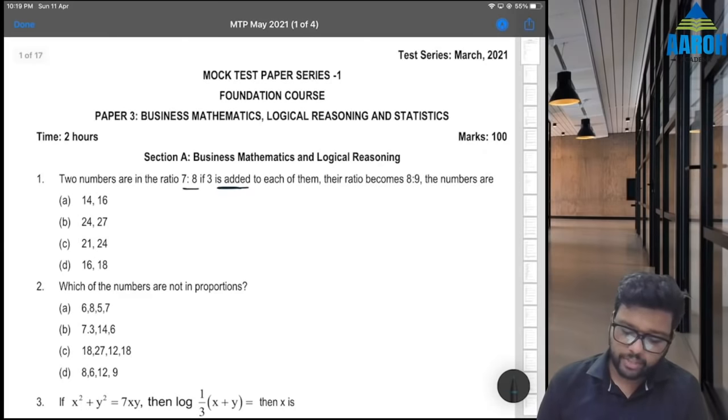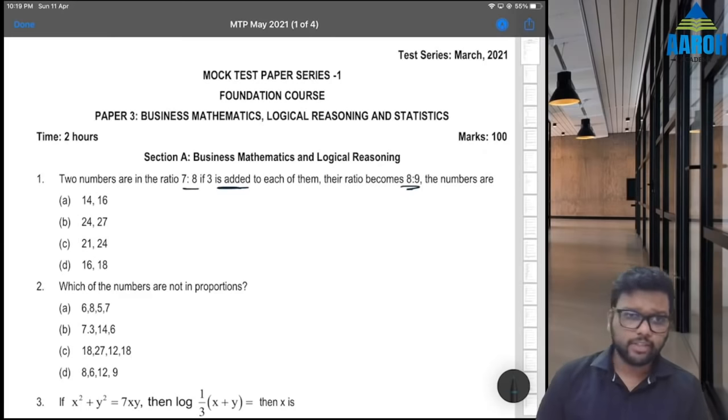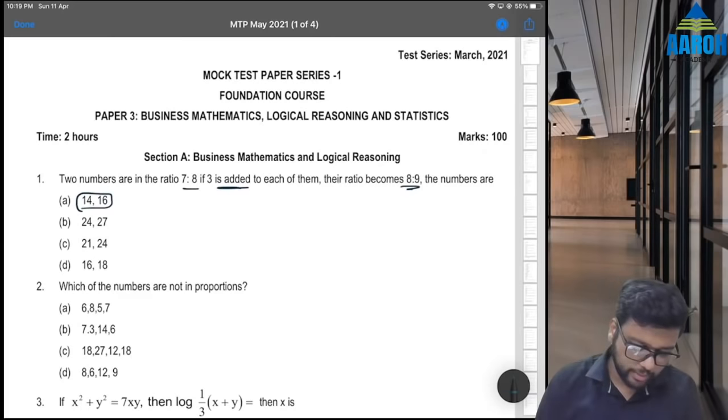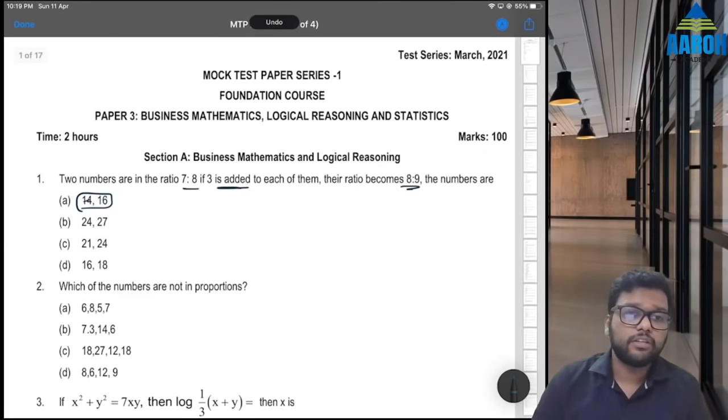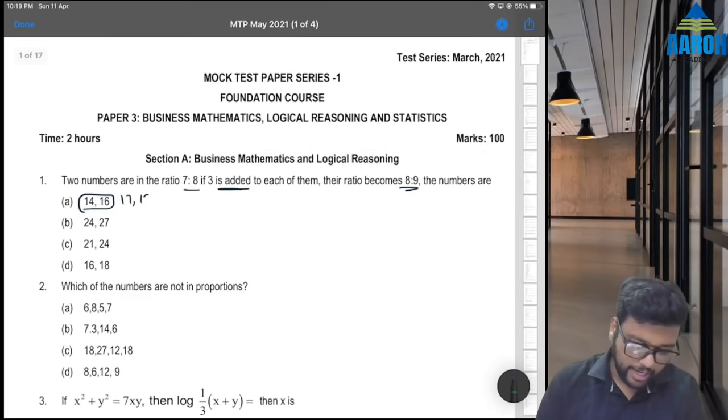So first, two numbers are in the ratio 7:8. If 3 is added to them, ratio becomes 8:9. So obviously we'll go by options. Option A, 14:16. That is in the ratio of 7:8 because if we cancel by 2, it will become 7:8. But if we add 3, what will happen? 17 and 19. That is not in the ratio of 8:9, so this is gone.